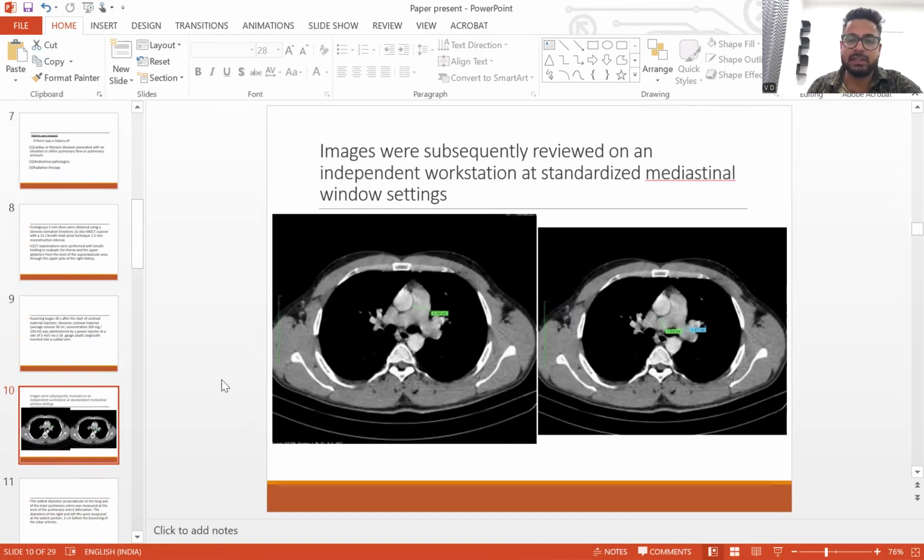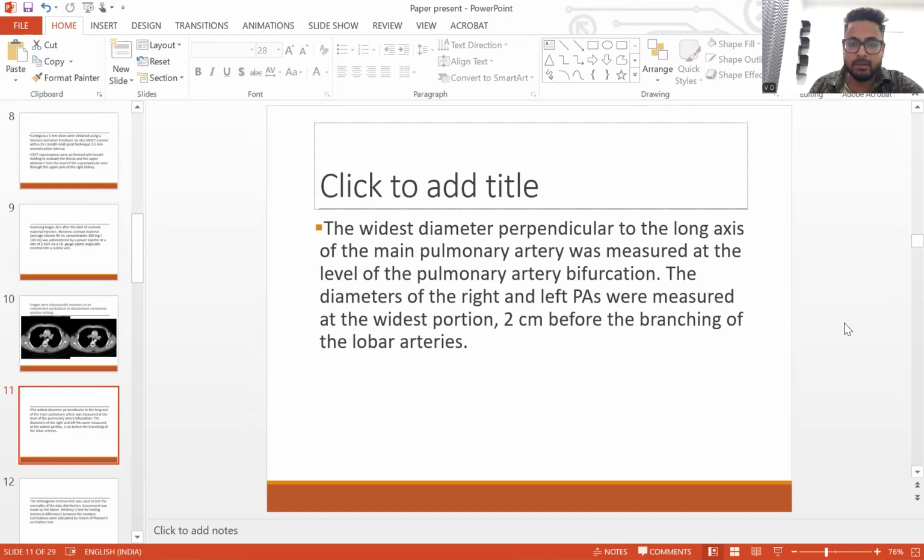The images were subsequently reviewed on an independent workstation at standardized mediastinal window settings. Here we can see the measurement, the caliber slash diameter of the main pulmonary artery. Here we can see we have measured the diameter of right pulmonary artery and left pulmonary artery. The widest diameter perpendicular to long axis of main pulmonary artery was measured at the level of pulmonary artery bifurcation. The diameters of right and left pulmonary artery were measured at their widest point, 2 centimeter before the branching of lobar arteries.